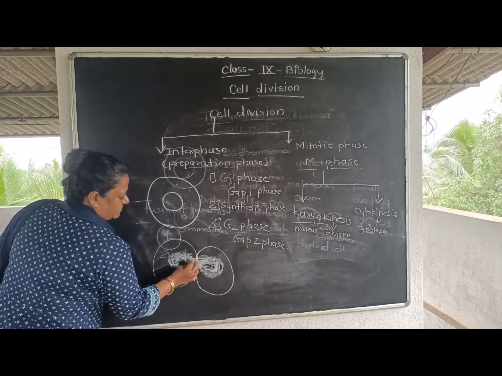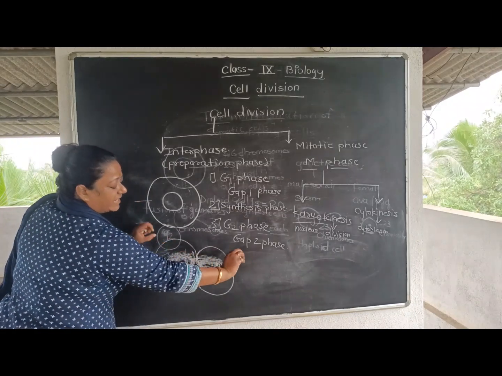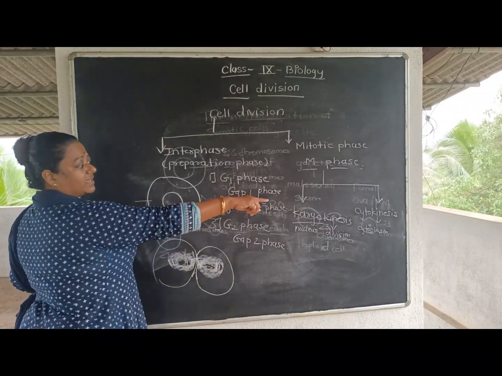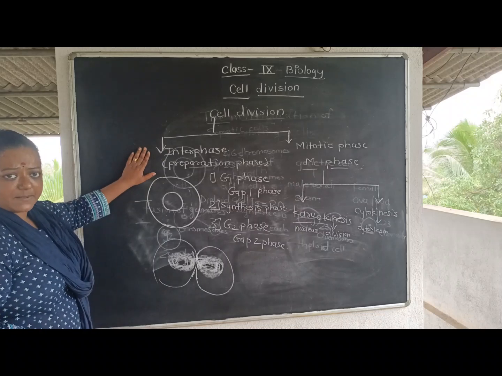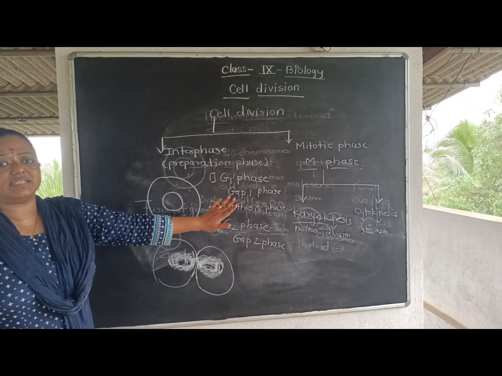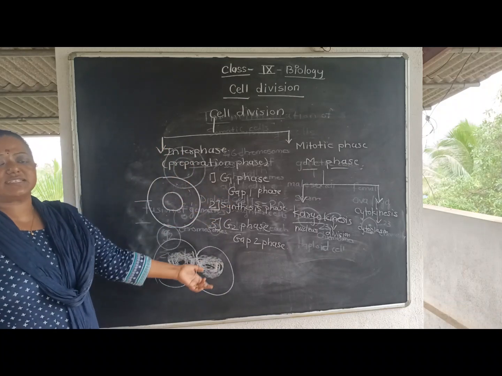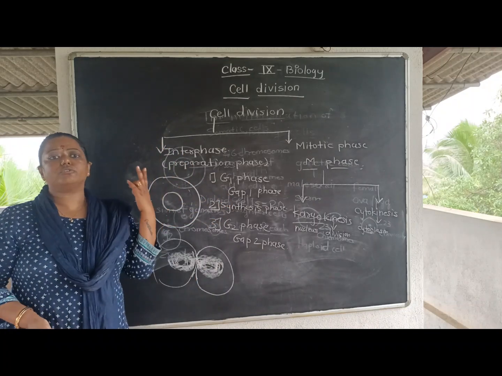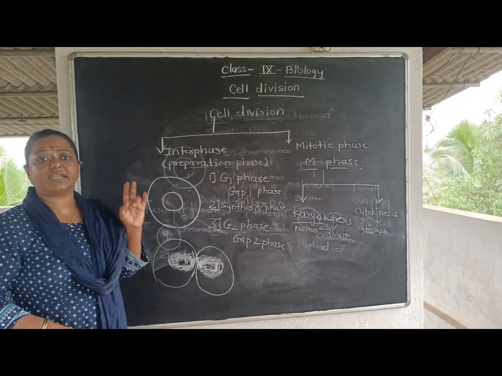So first the nucleus will get divided, and then the cytoplasmic material will get divided, and that is called cytokinesis. So first is interphase, then karyokinesis, then cytokinesis, and cytokinesis will give rise to new daughter cells. In this manner cell division takes place.